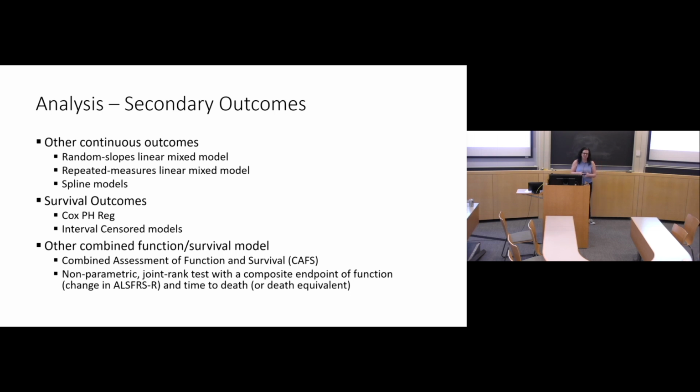These are all pre-specified. And then finally, we use something called the combined assessment of function and survival that the FDA prefers. It is a non-parametric model, basically a joint rank test that does take into account function and survival separately, but in a non-parametric way, which is what the second bullet says.